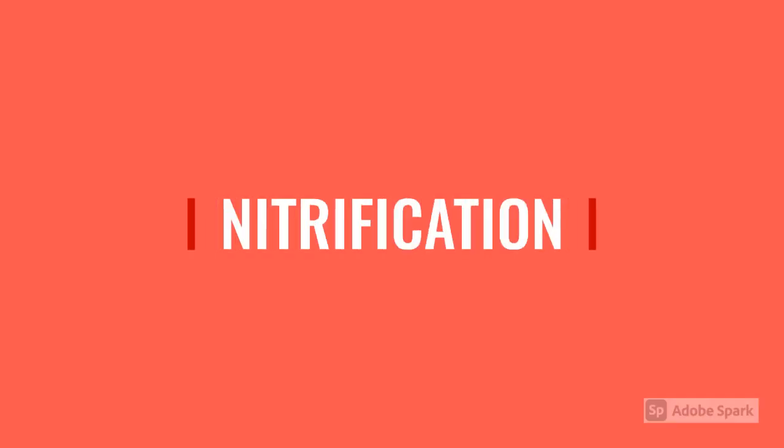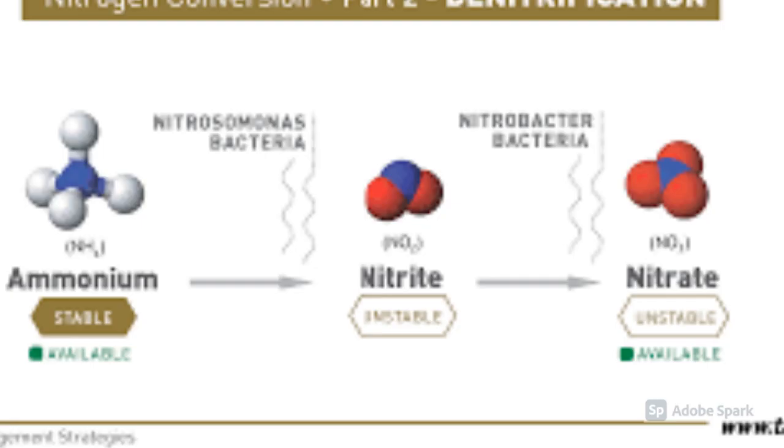Now let's learn about nitrification. Conversion of ammonia into nitrates and nitrites is known as nitrification, and it is to be used by the plants. So we saw that the nitrogenous waste converted into nitrogenous compounds, which is nothing but ammonia, and further this ammonia is going to be converted into nitrate and nitrite, and this process is called nitrification.